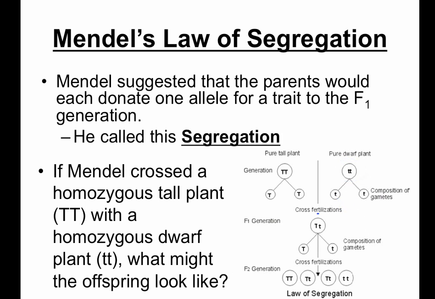Therefore, all of the offspring in the first or the F1 generation will have 1 big T and 1 little t. Because tall is dominant, all of the offspring will appear or look tall. It's not until the F2, or the third generation, that you can actually see the recessive dwarf trait in 1 out of 4 offspring.